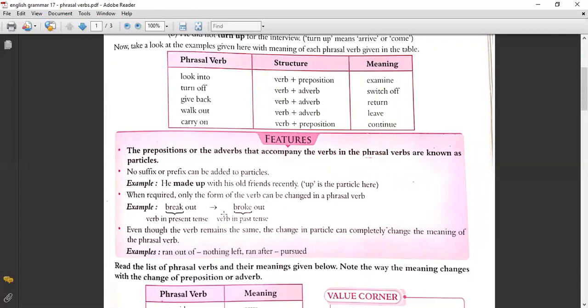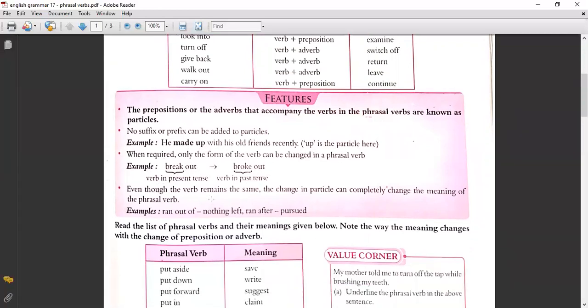Break out, you can change into past tense, broke out. Only form of the verb can be changed. Verb in present tense and verb in past tense. Even though the verb remains the same, the change in the particle can completely change the meaning of the phrasal verb. That is, ran out of, that is, nothing left. Ran after, pursued. So here also ran, but out of the meaning entirely changes. In after also the meaning entirely changes. Ran out of, ran after.